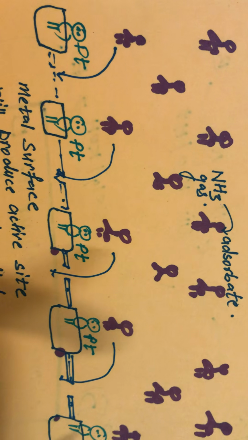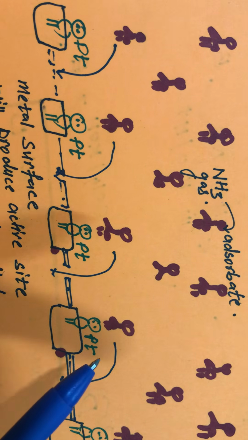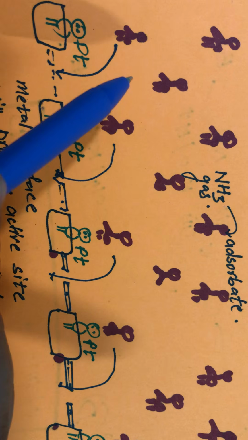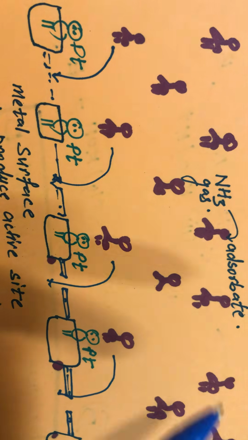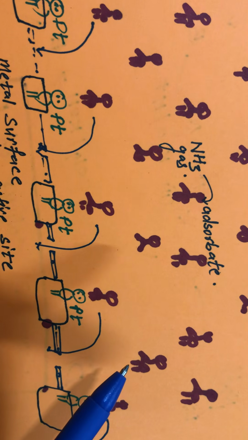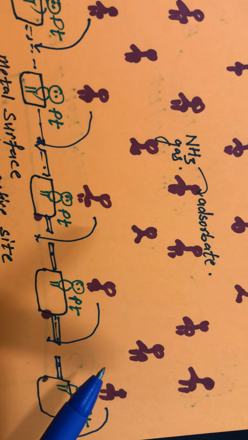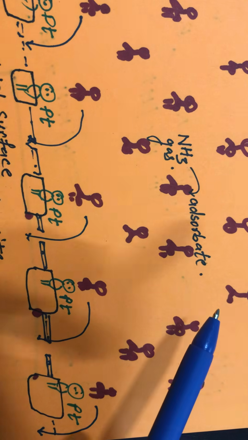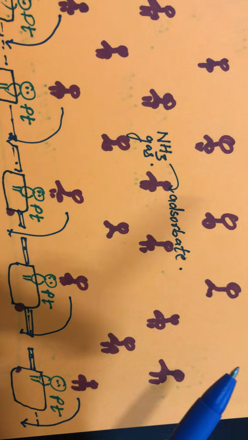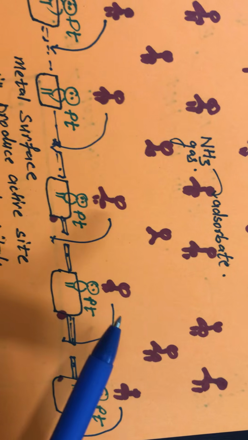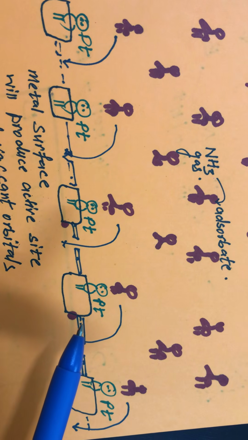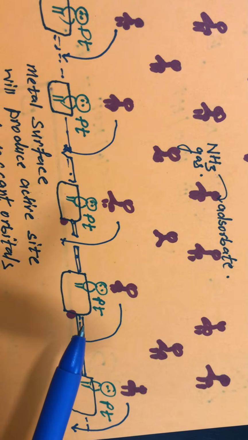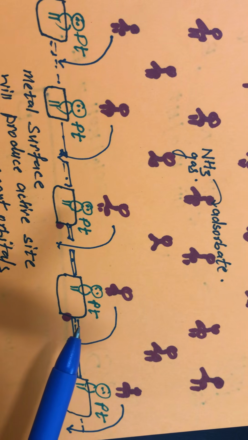If platinum converts one ammonia into N2 and hydrogen in 5 minutes, then with 10 molecules this reaction will be completed in 10 minutes. And if you have 20 molecules, it will take more time, and more molecules, more time. So definitely the rate of reaction is not dependent on the concentration, it depends only on the K value.